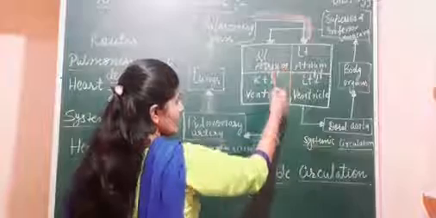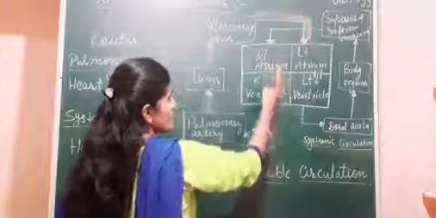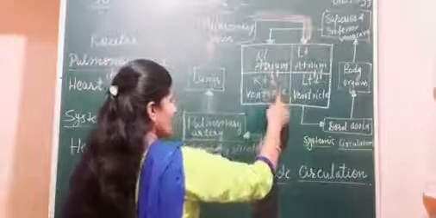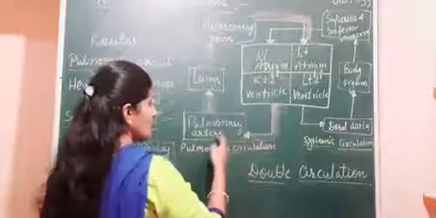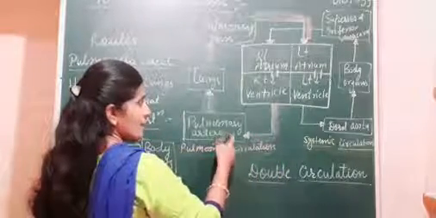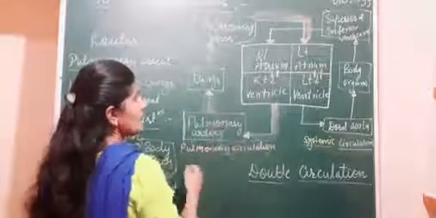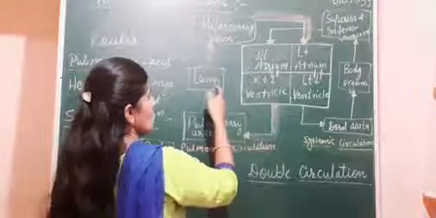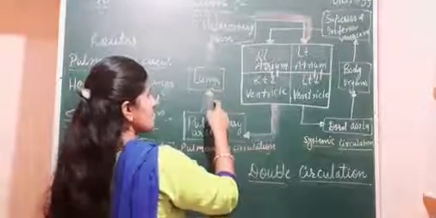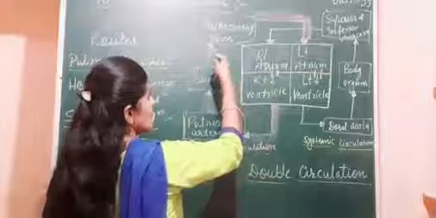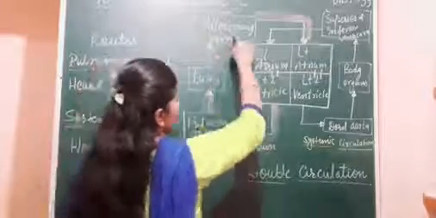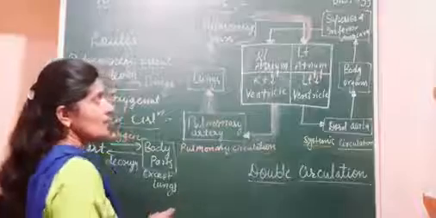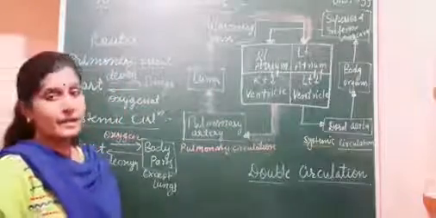From the right ventricle, through the pulmonary artery, deoxygenated blood is supplied to the lungs, and here the exchange of gases occurs. This deoxygenated blood is converted into oxygenated, and through the pulmonary veins this oxygenated blood is supplied to the other chamber of the heart, that is, the left atrium.